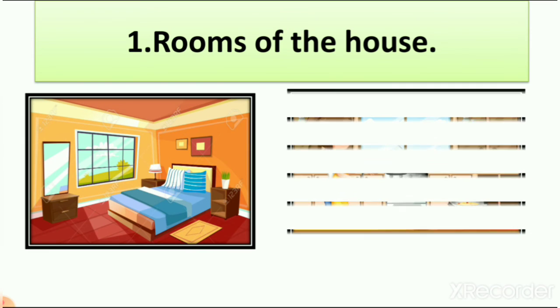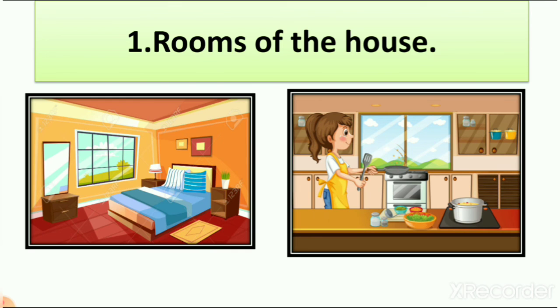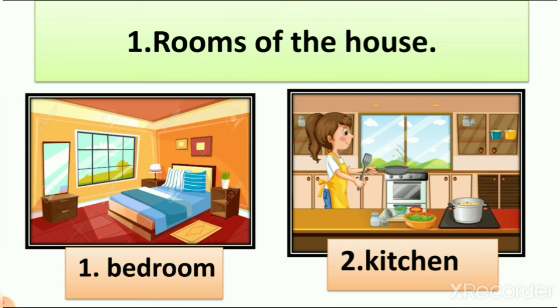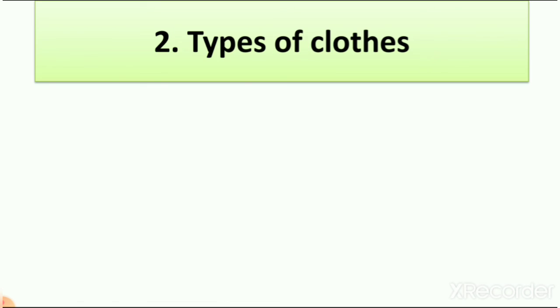I write here 2 names. Which are they? One is bedroom, second is kitchen. You can write any room. It is not compulsory that you write the same as I write, right? You can write study room, bathroom, living room, whatever you want. It is compulsory that you write names of rooms, not the name of the house, right? So rooms of the house: bedroom and kitchen.